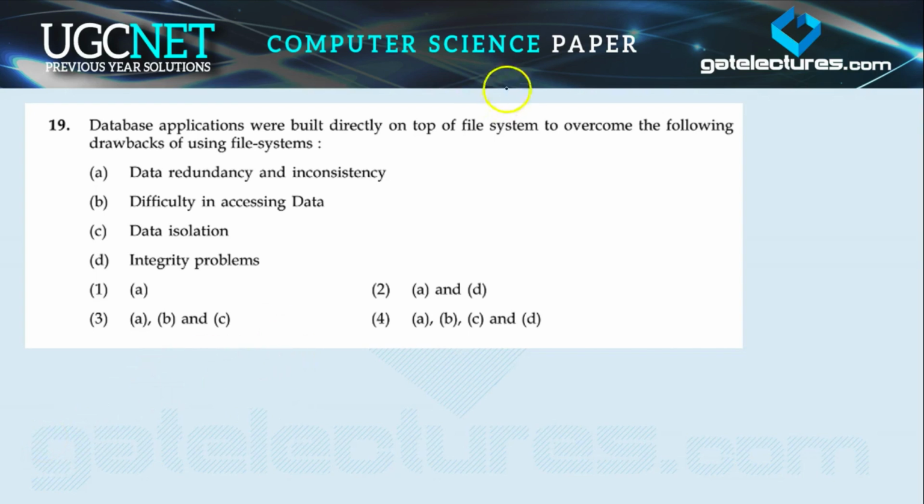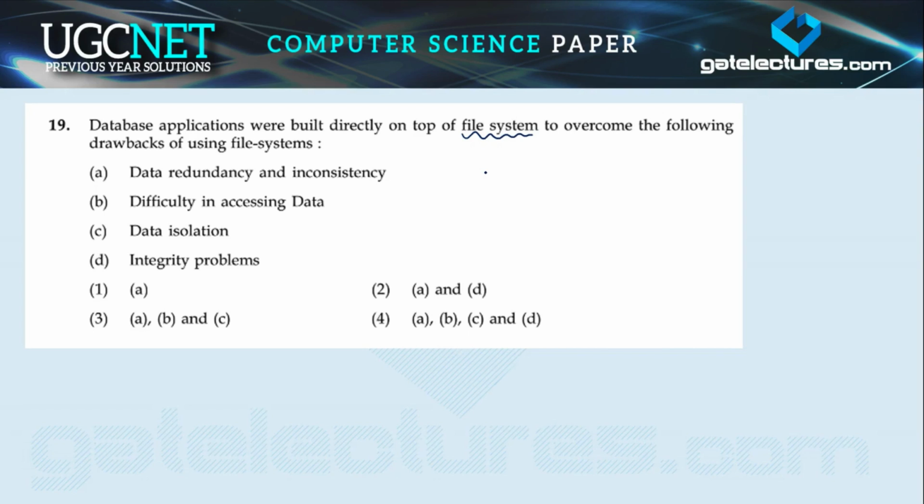So if we talk about file systems, there are some drawbacks in the file system, like data isolation. Isolation means that if two transactions are executed concurrently, running at the same time, then the operation of one transaction should not interfere with the other transactions, right? This type of isolation is missing in the file system. Duplication of data is a possibility in the file system. Dependency on application programs is also there in the file system.